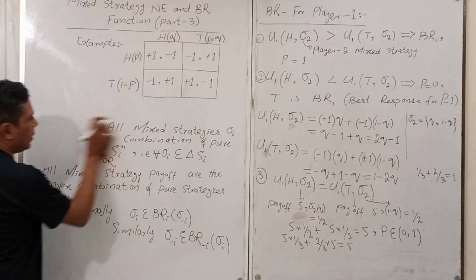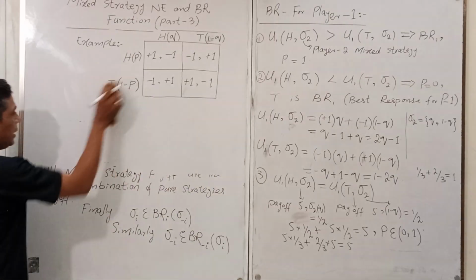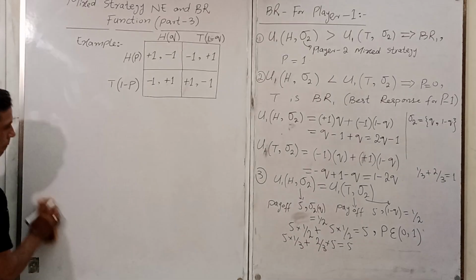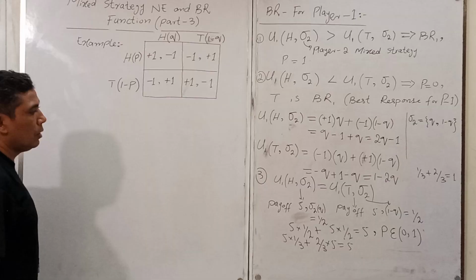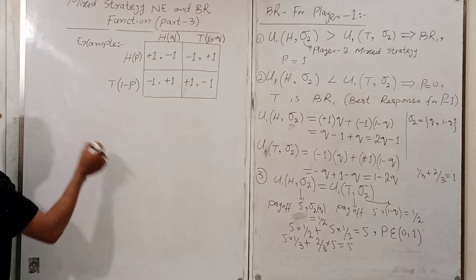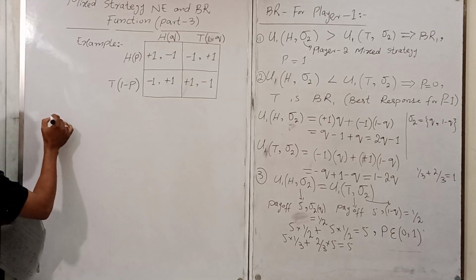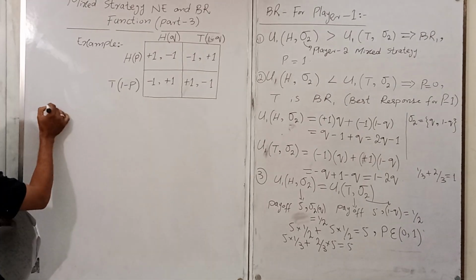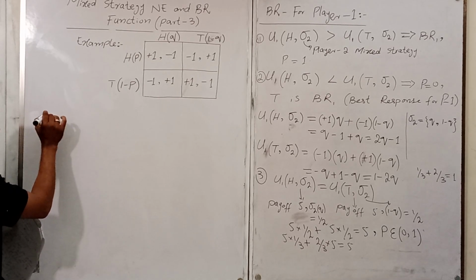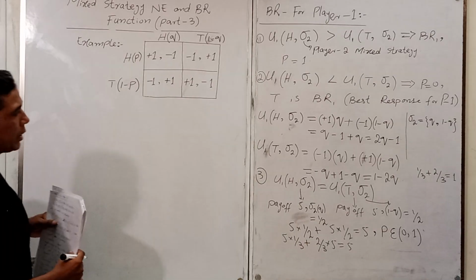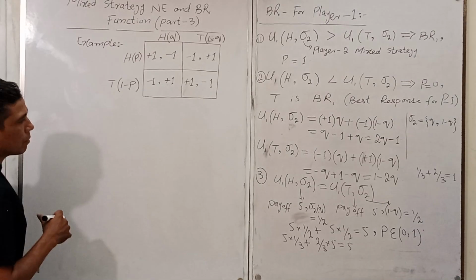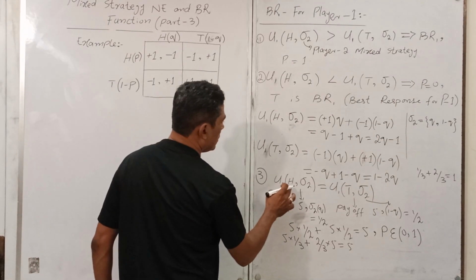I just erase this one and I need this payoff matrix for calculation. Okay, so what about this one? This one is the payoff is Q and 1 minus Q. Calculate the value U1H here.